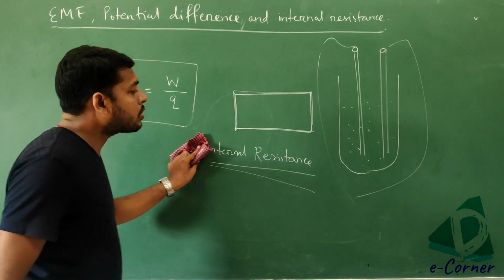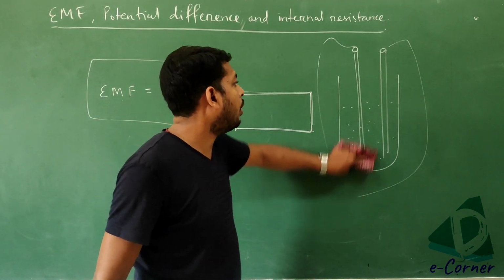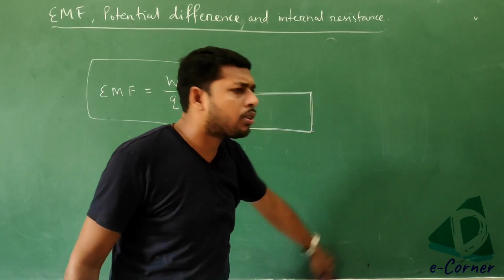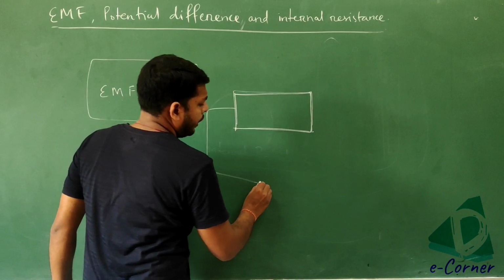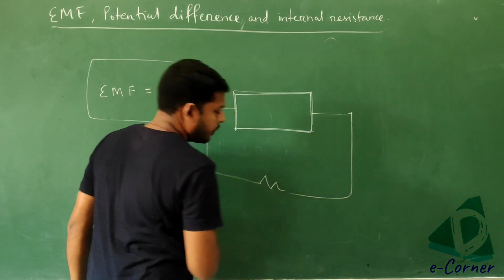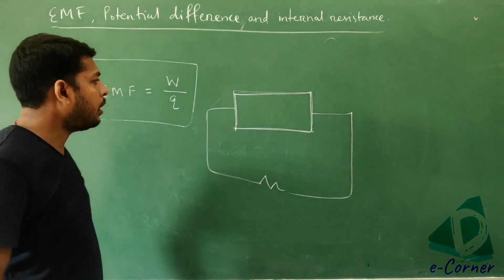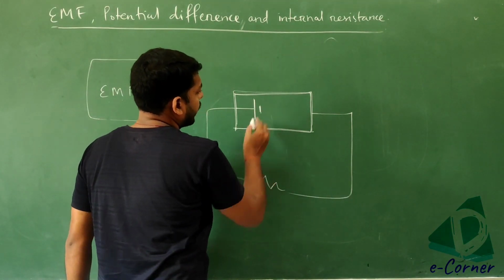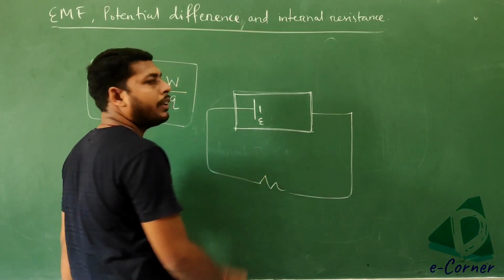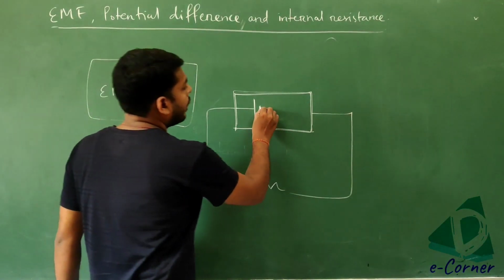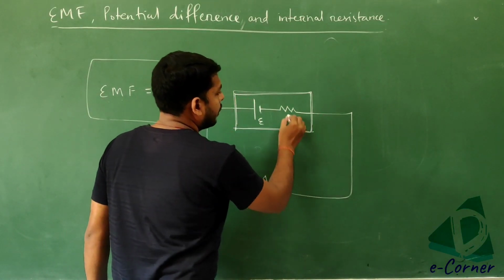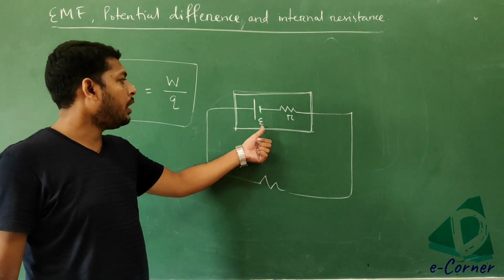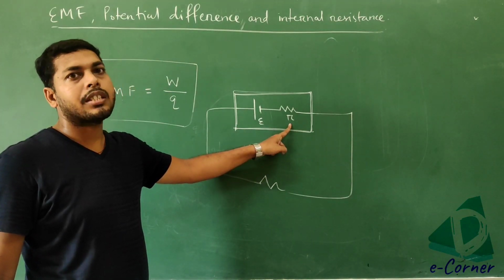So when the battery or the cell is connected across components, or made part of any circuit, here we will represent it like this. This is the battery or the cell. This is the EMF, the potential or EMF E. And the internal resistance we will write as small r. Got it? So this is a battery having EMF E and internal resistance r.